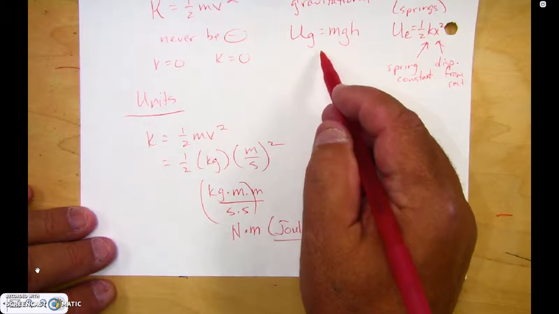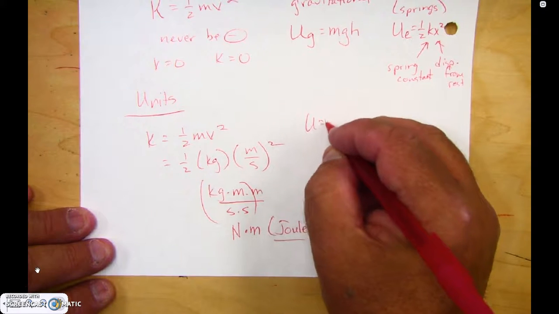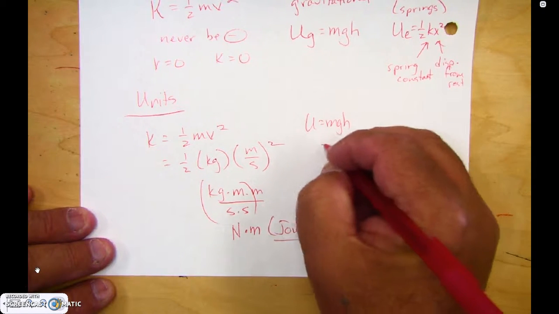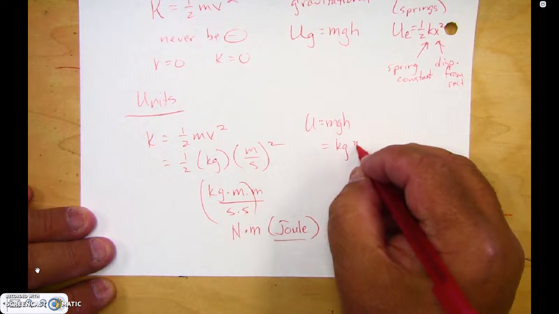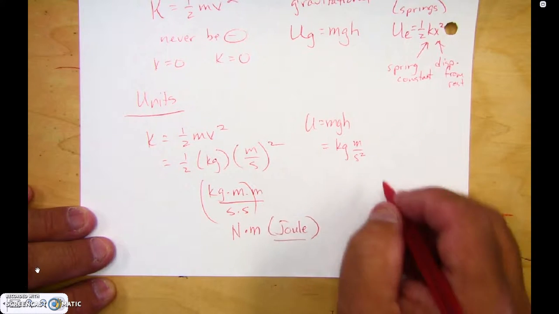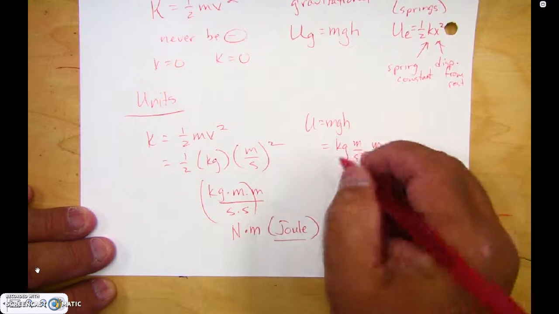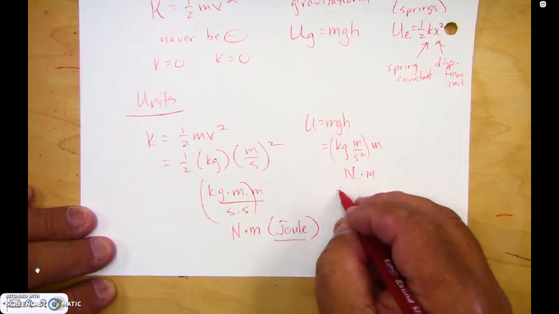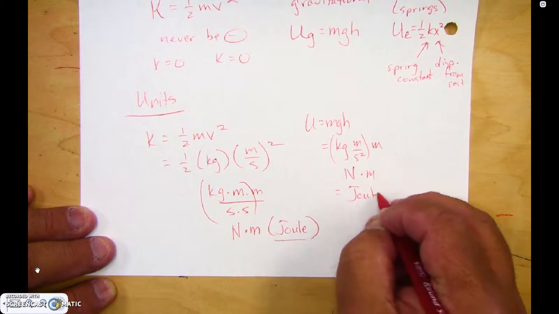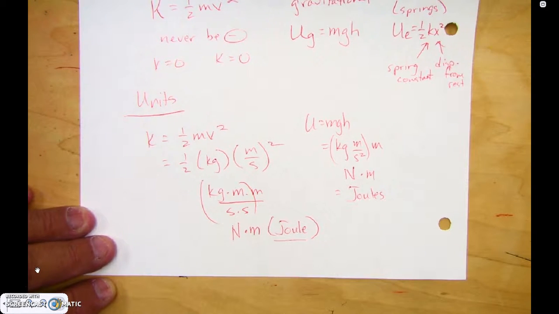Now, for this one up here, let's take a look at units. U is equal to m times g times h. Mass is in kilograms, g is in meters per second squared, and h is in meters. Well, that's a newton, that's a meter, so it's also in joules.